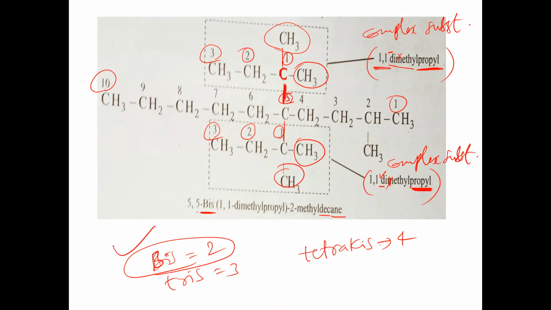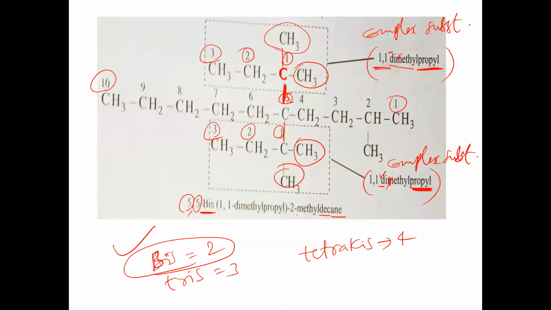That's why we have to say here, where the complex substituents are attached on the fifth carbon and again on the fifth carbon. On the same carbon atom of the parent chain, 2 similar complex substituents are repeated. That's why we say 5,5-bis(1,1-dimethylpropyl). So the 1,1-dimethylpropyl is repeated 2 times, at the fifth carbon position.